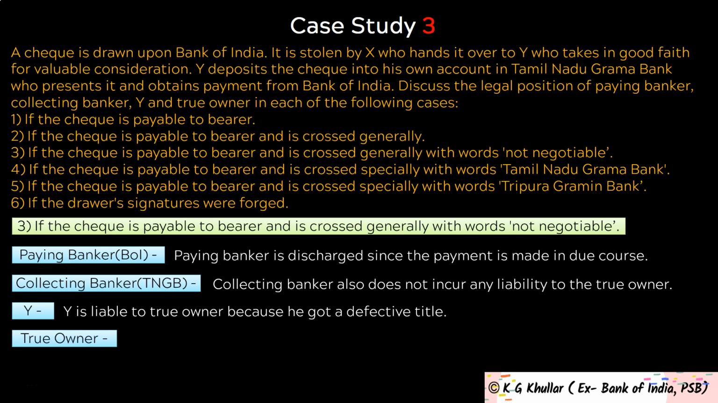Please note Y is not a holder in due course because the title of the check is faulty as the check was stolen. The person who transferred the check to him was not the real owner of the check. Hence his title is defective and he is liable to the true owner. Lastly, true owner of the check can recover from both Y and X. So friends, as you can see here, what are the advantages of making the check not negotiable? In this case, the true owner of the check can recover from both Y and X.